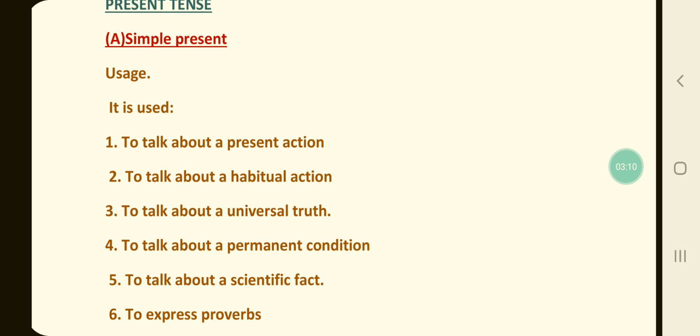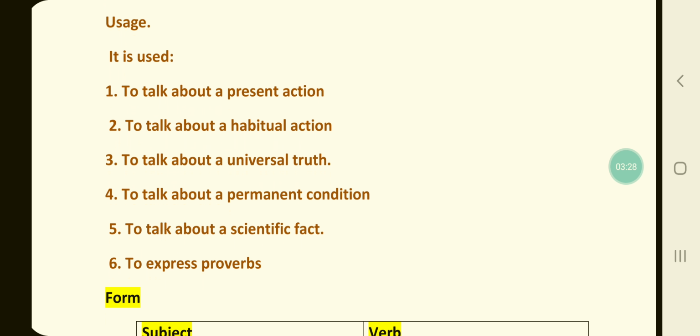Now children, here the verbs sets, revolves and freezes cannot be altered. It cannot be changed because these are universal truths or facts or customs. The next point, it can also be used to express a permanent condition. Now children, permanent condition, for example, my house faces west. Delhi stands on the bank of the Yamuna.